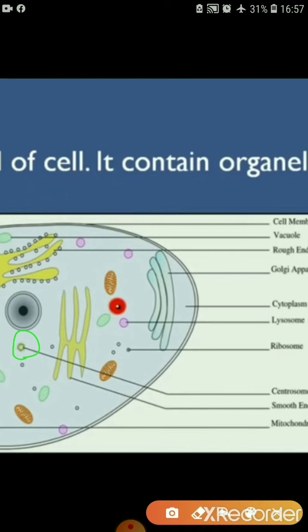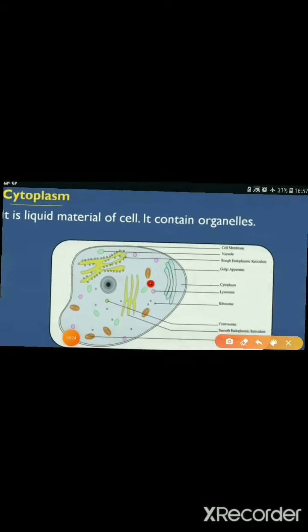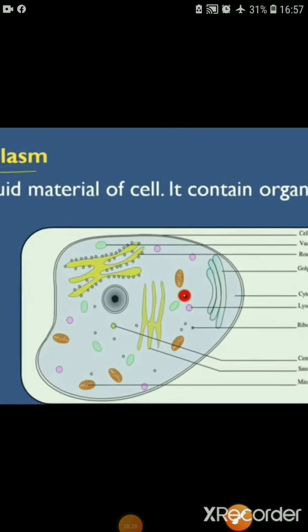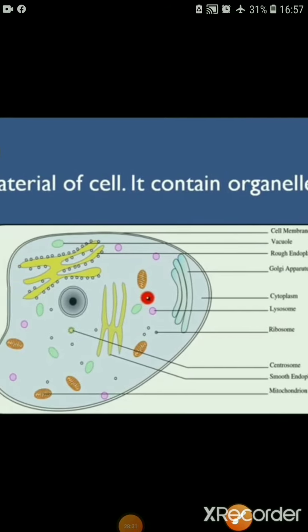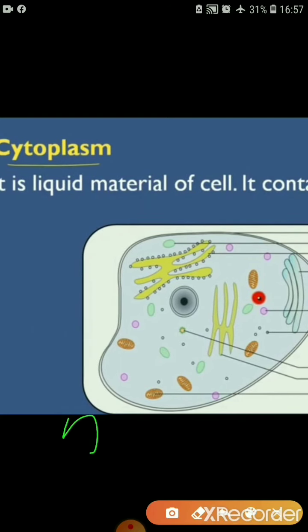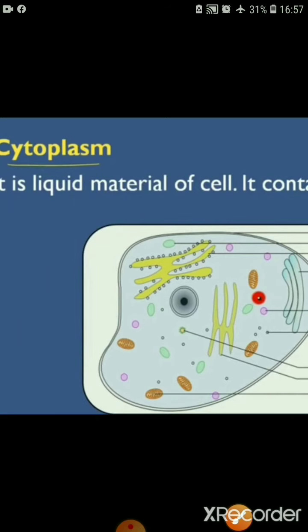Animal cells have such organelles, but plant cells do not have this type of organelles. We already discussed that some types of cells have some of these bodies, whereas others have different types of bodies. So these are the basic organelles in the animal cell. In animal cells, such types of organelles are present in the cytoplasm.